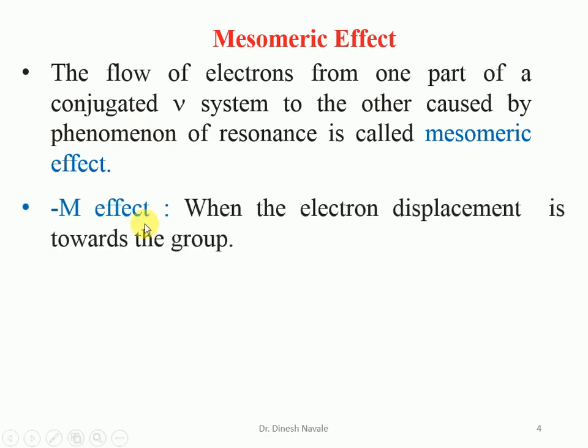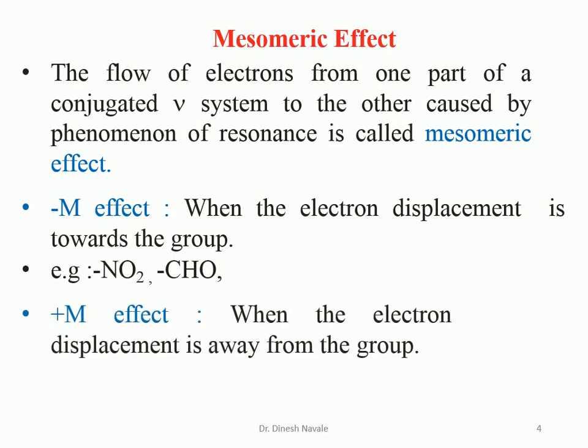Minus M effect is when the electron displacement is towards the group, like the nitro group and CHO. That means electrons will move towards this group, the nitro and the aldehyde formyl group. They are electron withdrawing groups. So the electron movement is towards the group. That's why it is the minus M effect.